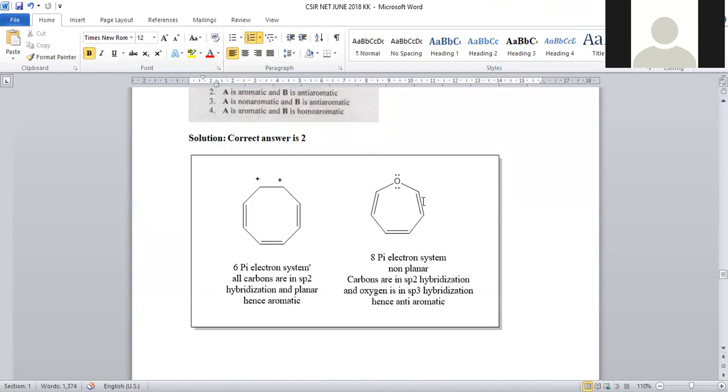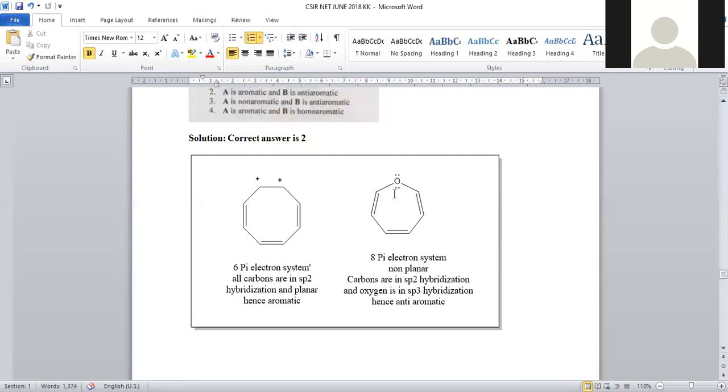Let us discuss compound B, where a 7-membered system is there. In the 7-membered system, we have oxygen, and here 3 pi bonds are there. So here let us count the number of pi electrons in this. 2 plus 2, 4 plus 2, 6 plus 2. These 2 electrons also contributed inside.